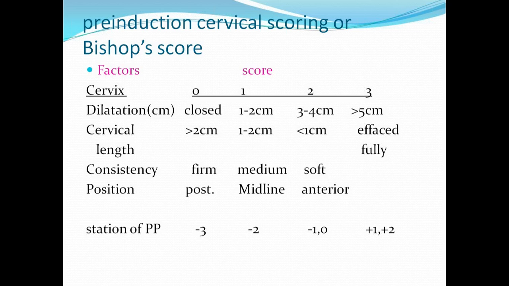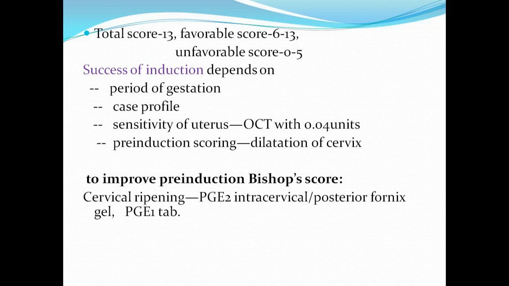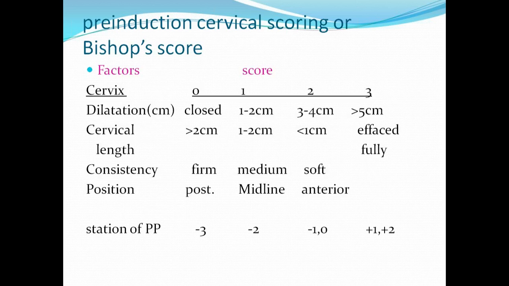Anybody, can you tell me how you are checking on these factors? How are you checking on the dilatation, cervical length, consistency? Can anybody tell me? Is it some scale or something that I'm using and putting it inside the patient? Number of fingers which can be passed through the cervix, ma'am.